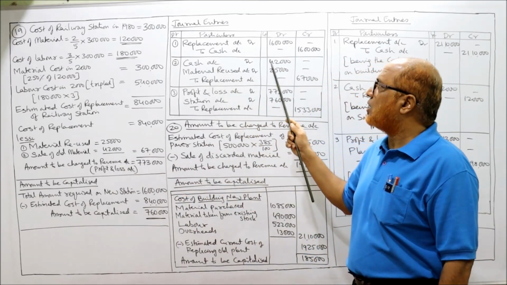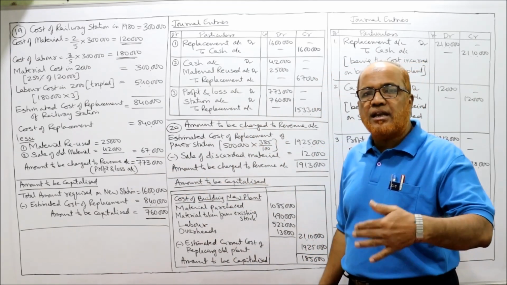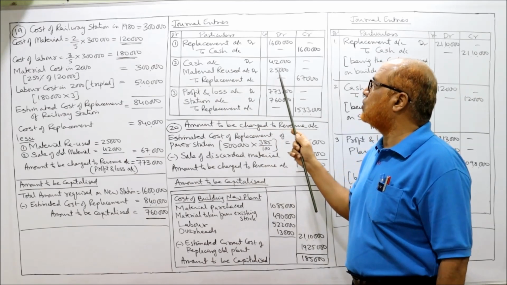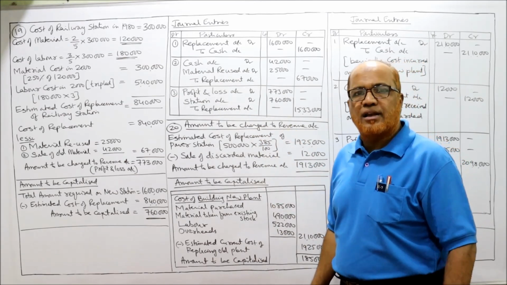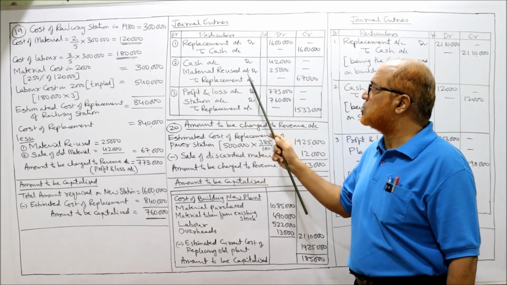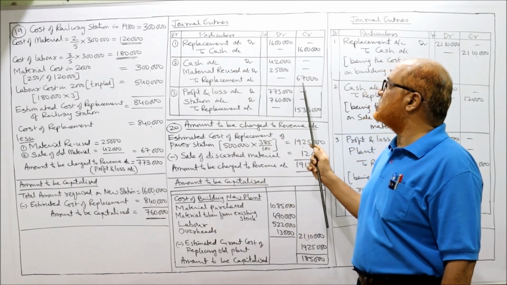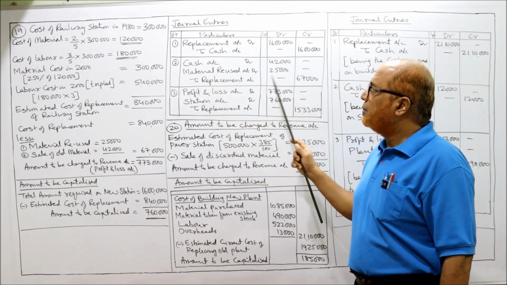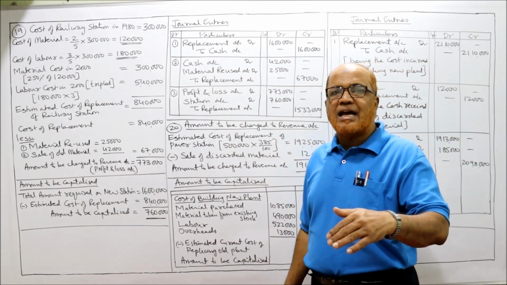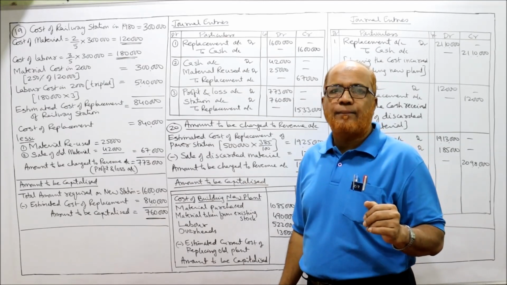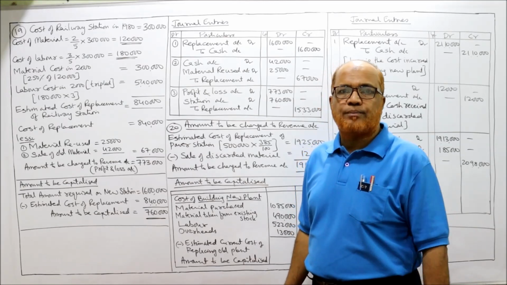Material reused account debit 25,000. Then to replacement account 67,000, being the cash realized on sale of old material and material reused.